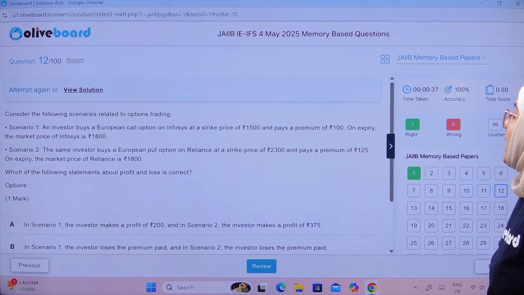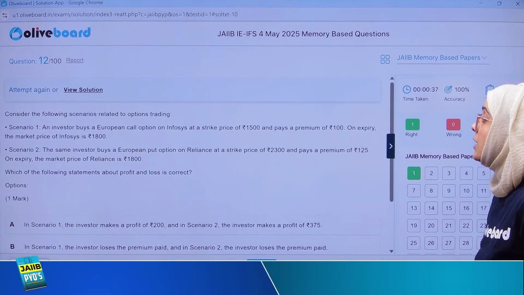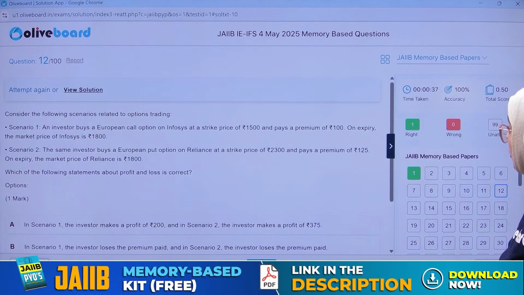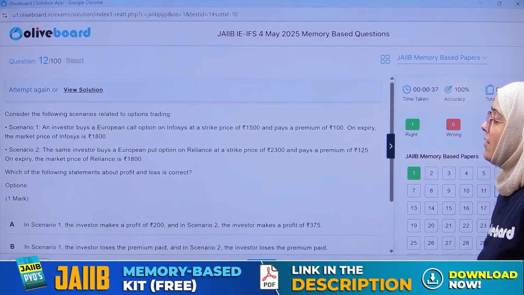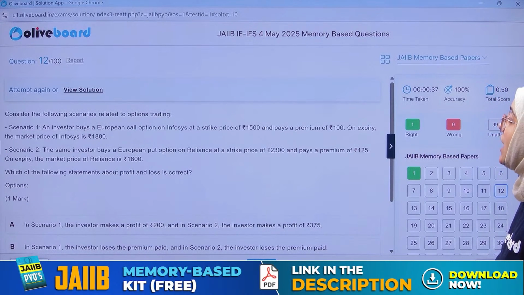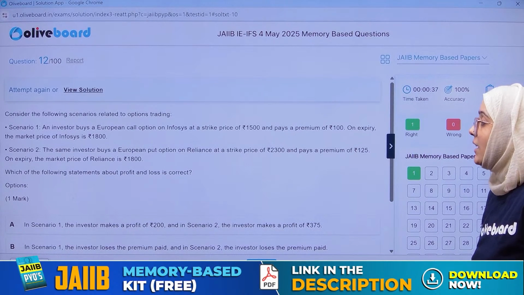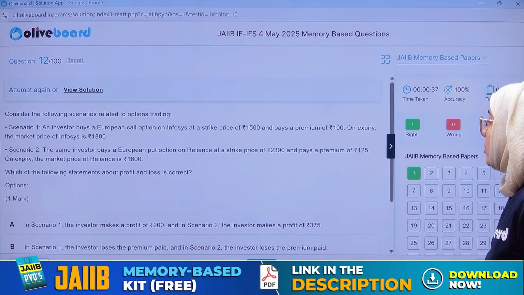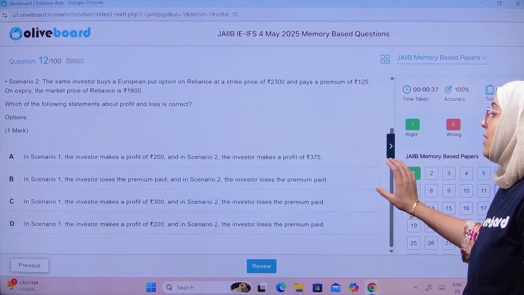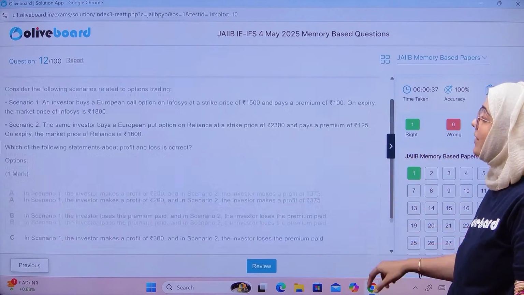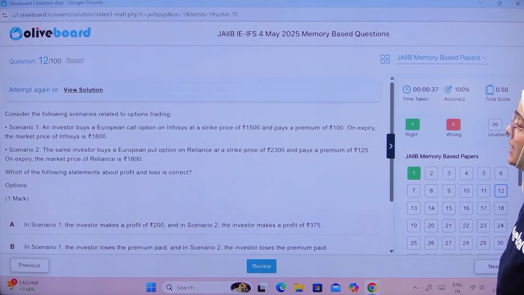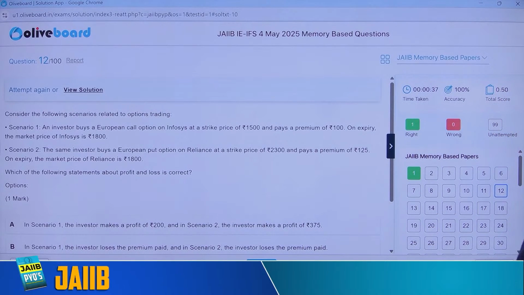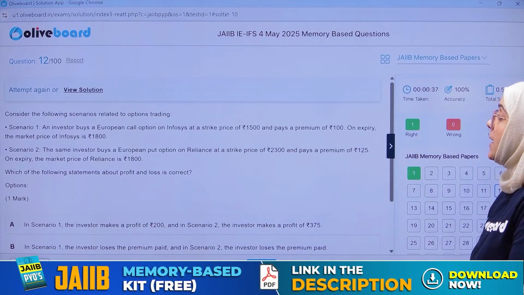The same investor buys a European put option on Reliance at a strike price of 2300 and pays a premium of 125. On expiry, the market price of Reliance is 1800. Which of the following statements about profit and loss is correct? We have four options. We have to select the profit and loss statement for this particular criteria, everyone. European call option and European put option.